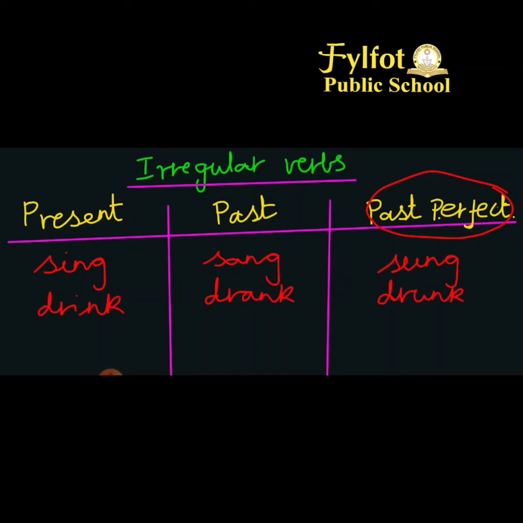There are other words that follow this formula, like ring, rang, rung. So I hope you understand the difference between regular and irregular verbs. Regular verbs are weak verbs and irregular verbs are otherwise called strong verbs.